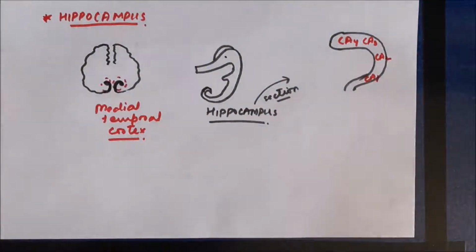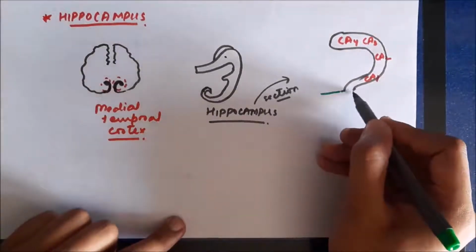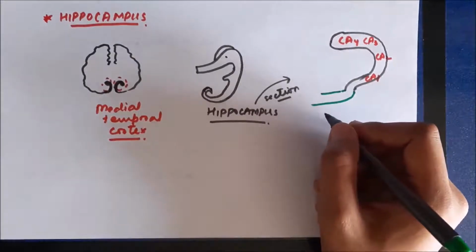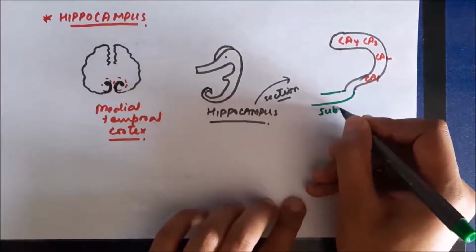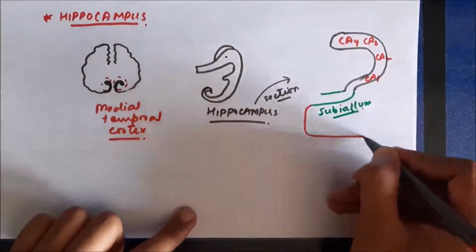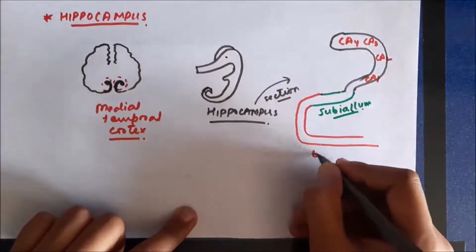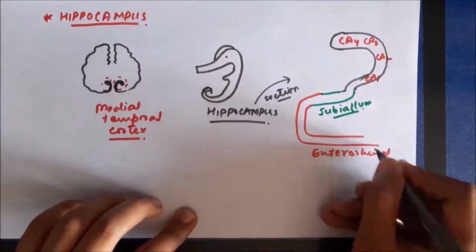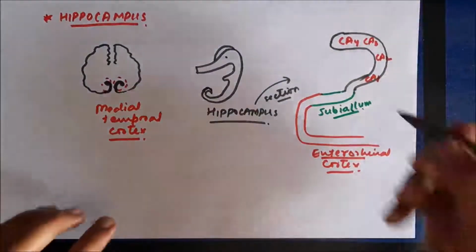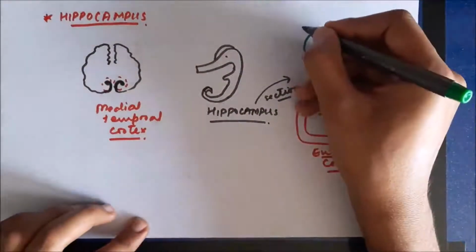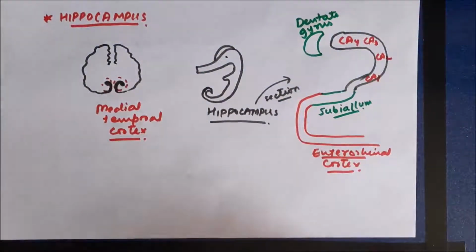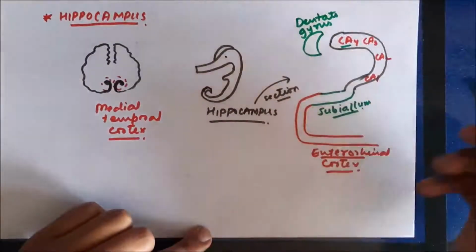These CA areas are continuous with another part of the hippocampus called the subiculum. The part of the cerebral cortex which lies adjacent to the subiculum is called the entorhinal cortex. This entorhinal cortex receives the afferent impulses to the hippocampus. Another part of the hippocampus is called the dentate gyrus, since it resembles a tooth, so it's called dentate gyrus.